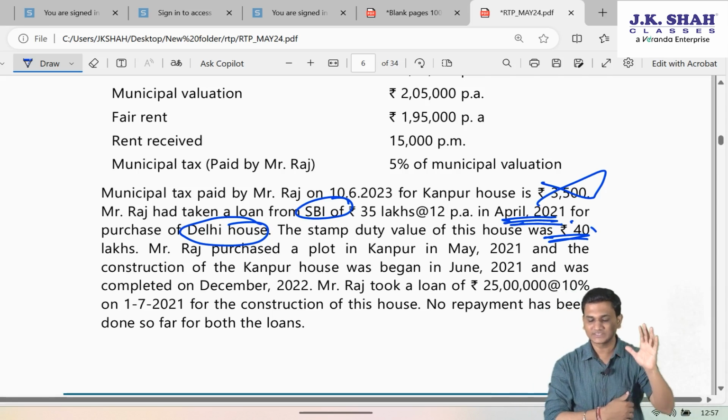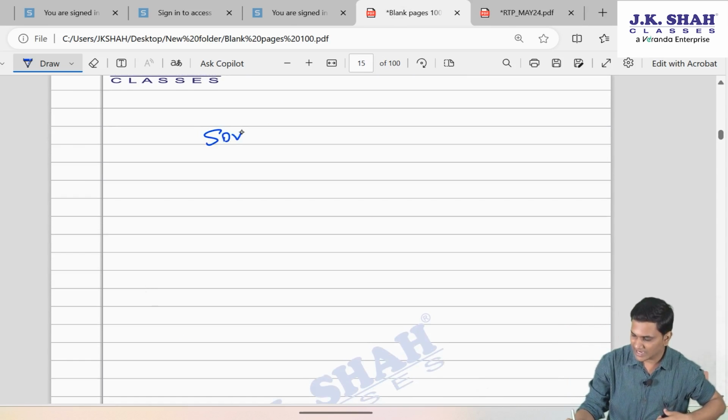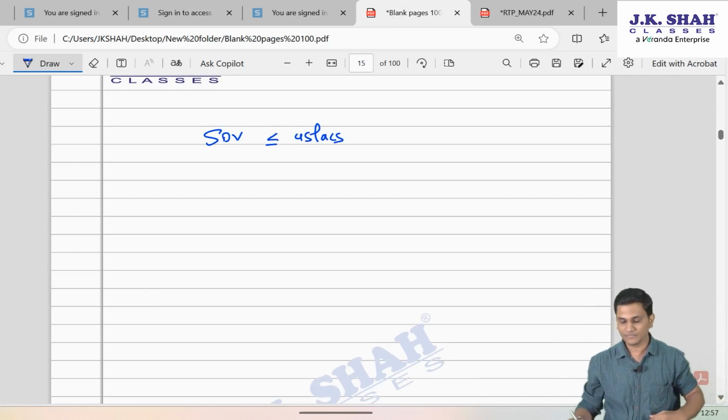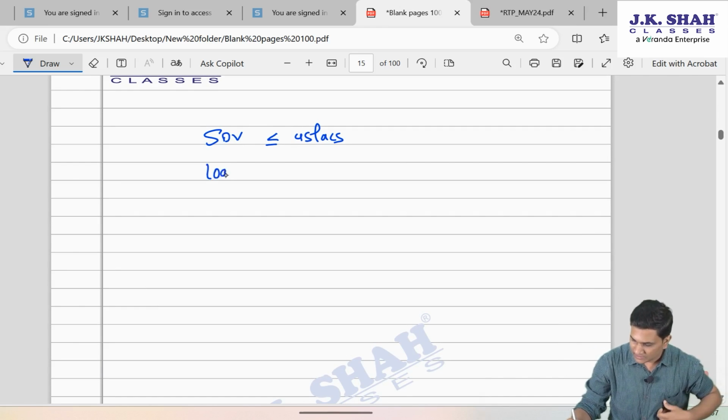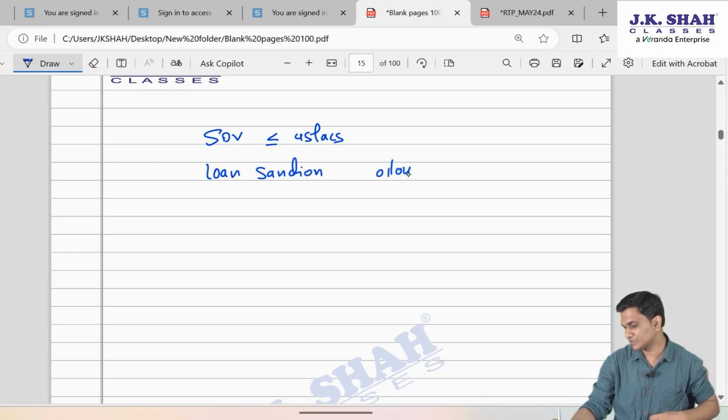If you remember these conditions, I will just list them down once again. Stamp duty value of the house less than or equal to 45 lakhs. Loan sanctioned between 1st April 2019 to 31st March 2022.